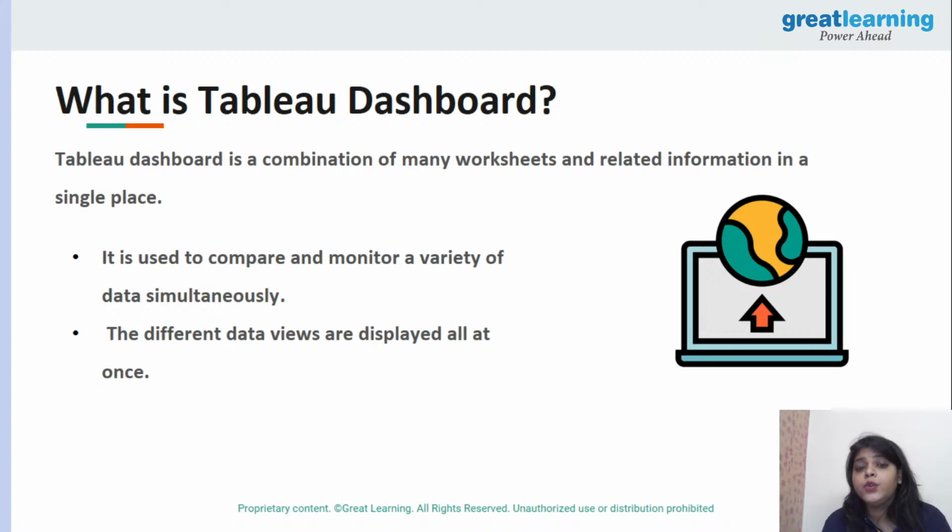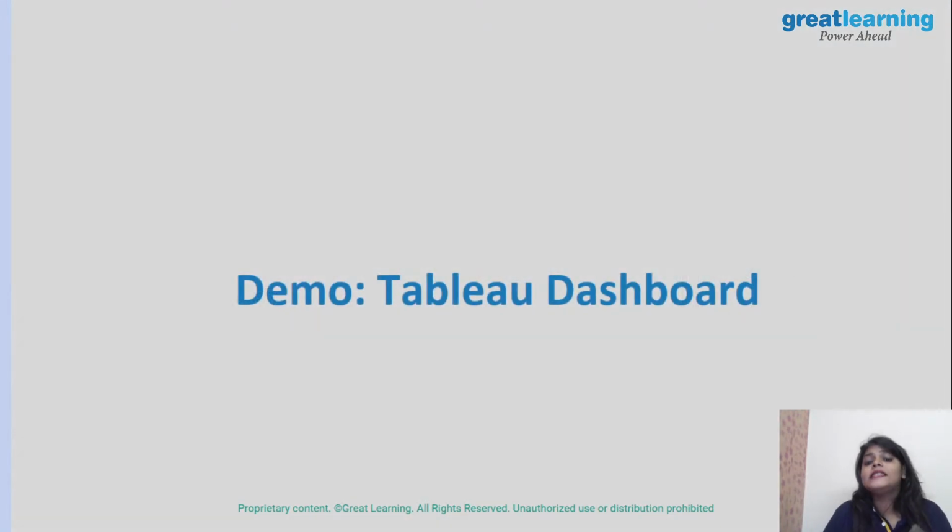In order to do that, we have the Tableau dashboard. A Tableau dashboard is used to monitor and compare a variety of data simultaneously, and the different data views are displayed all at once. Now let's go and see the demo of the Tableau dashboard, and if you have any doubt, do let me know, and then we will wrap up today's session.